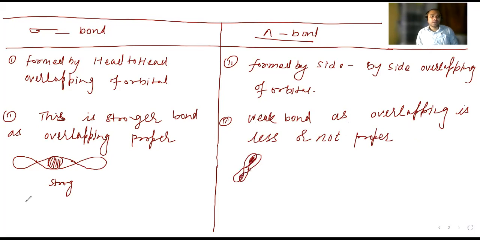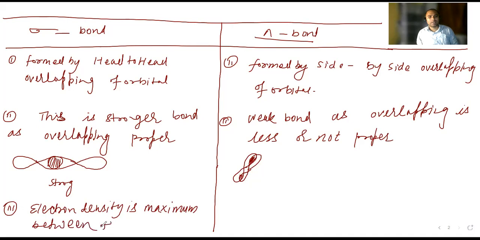Weak bond, right? Third point, electron density is maximum between the atoms. Why? Suppose it is a carbon atom. So here this darkened zone is explaining the electron density. So between the atoms, electron density is high. And third, in this one, electron density is